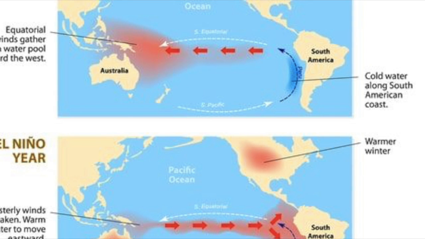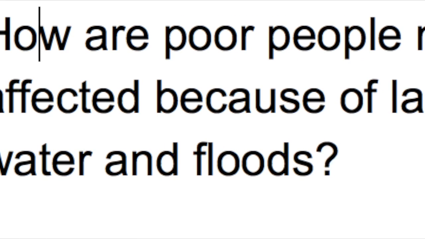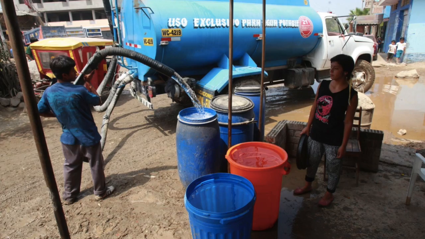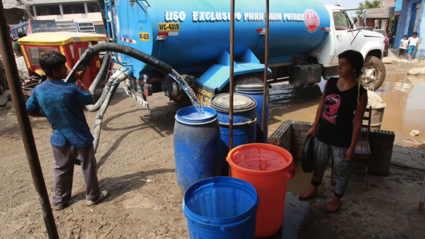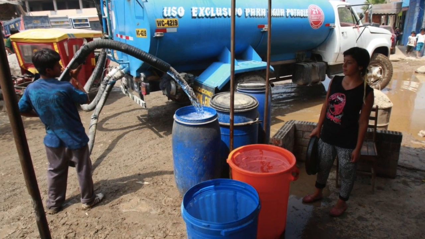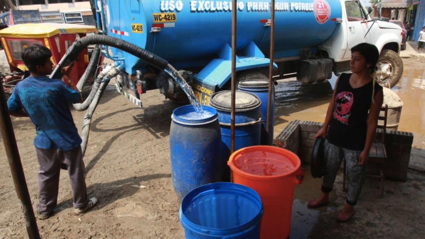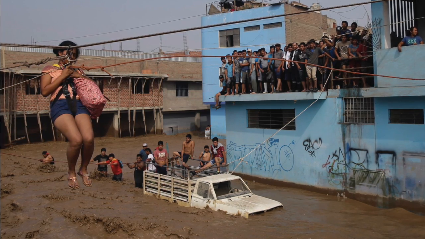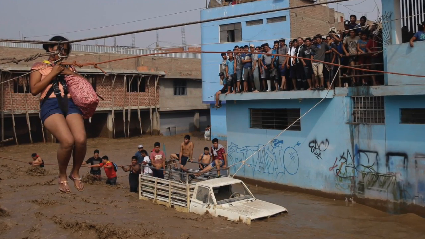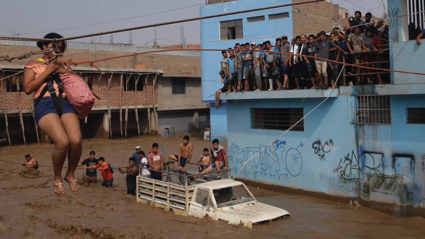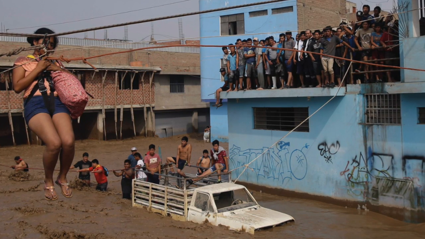of destruction and flooding. How are poor people more affected because of lack of water and floods? Most poor people don't have direct access to a water source, so they rely on the water tanks that come to their area to sell them dirty, overpriced water. Because of floods, most people living in these areas weren't able to get this service and were shut off of water supplies. Also, because most of these people lived on dry floodplains, when the floods started, their houses got destroyed.